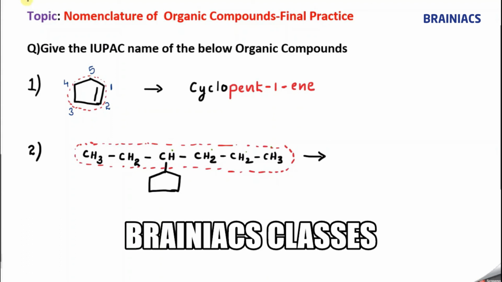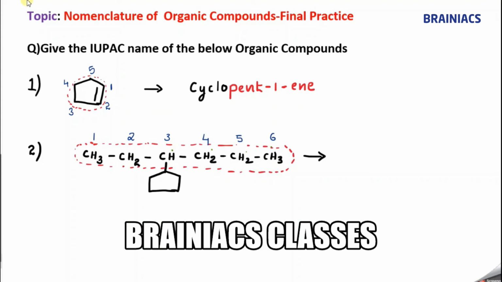Now how to number it? Here there is no functional group, only a substituent. So the preference should go to the substituent, and the substituent should get the lowest possible number. So I am numbering from left to right: 1, 2, 3, 4, 5, 6. But if I do it the other way, 1, 2, 3, 4 is coming. Which is the lowest number? 3. So I think my way of numbering is correct.